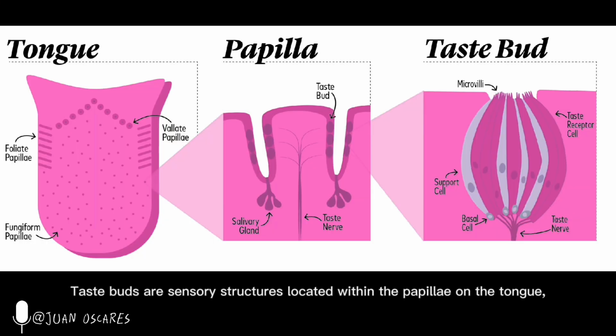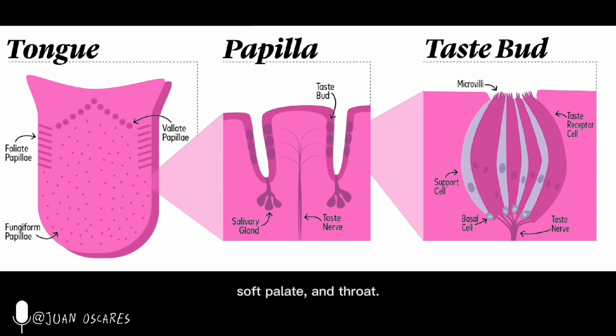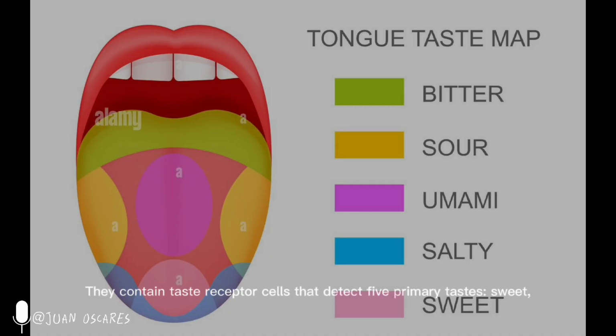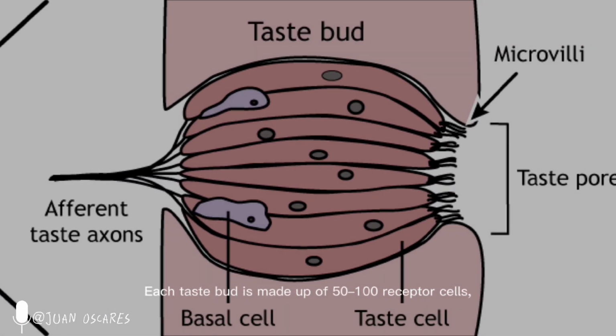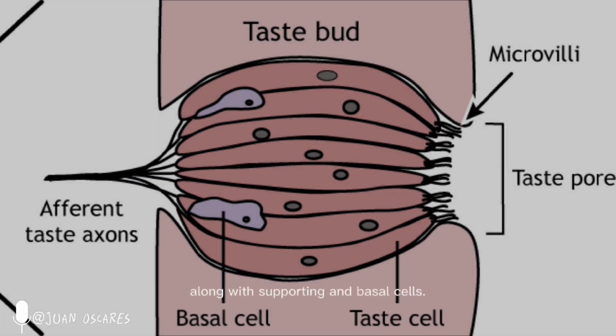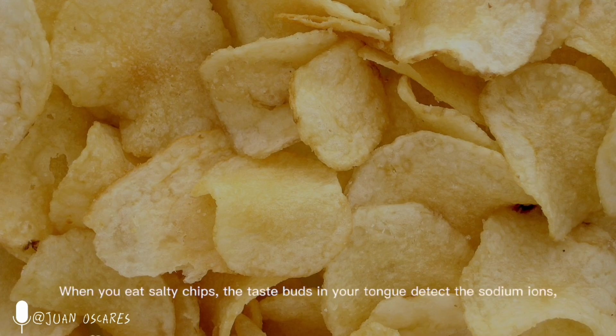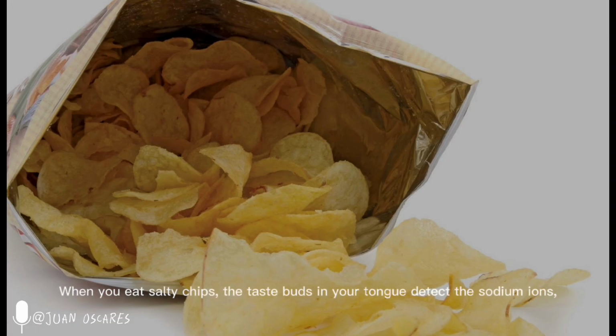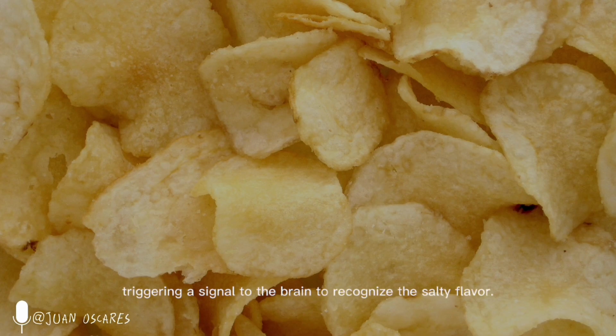Taste buds are sensory structures located within the papillae on the tongue, soft palate, and throat. They contain taste receptor cells that detect five primary tastes: sweet, salty, sour, bitter, and umami. Each taste bud is made up of 50 to 100 receptor cells, along with supporting and basal cells. Example: when you eat salty chips, the taste buds in your tongue detect the sodium ions, triggering a signal to the brain to recognize the salty flavor.